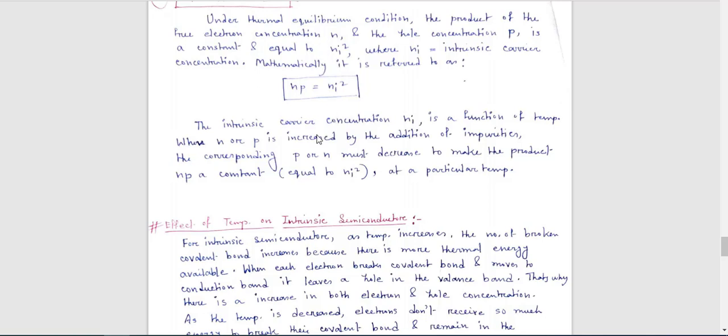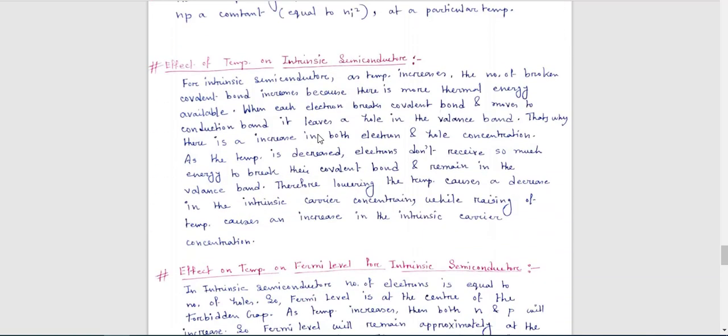Now my next topic is some extra topics related to semiconductors: the effect of temperature on intrinsic semiconductor. What happens in an intrinsic semiconductor if you increase the temperature? When temperature increases, more valence electrons can move from the valence band to the conduction band.